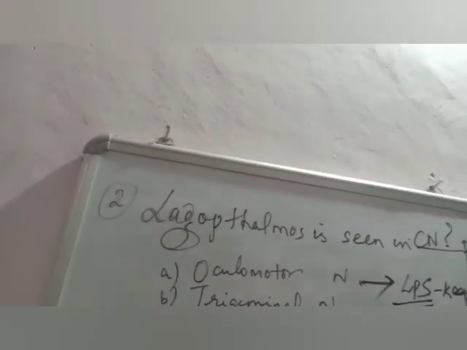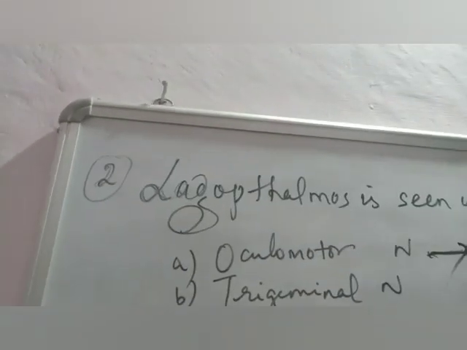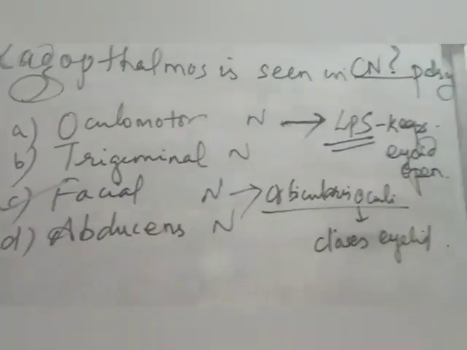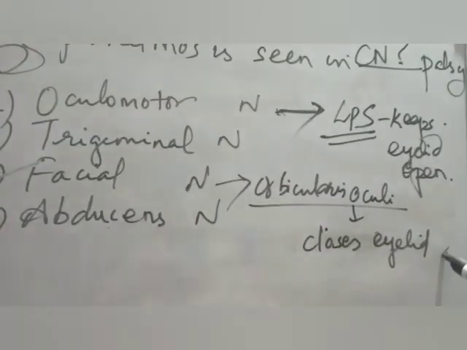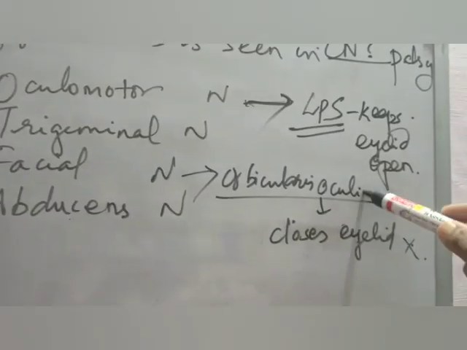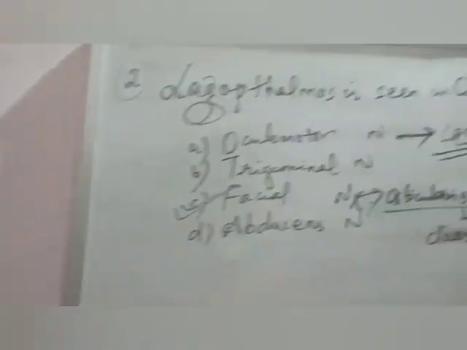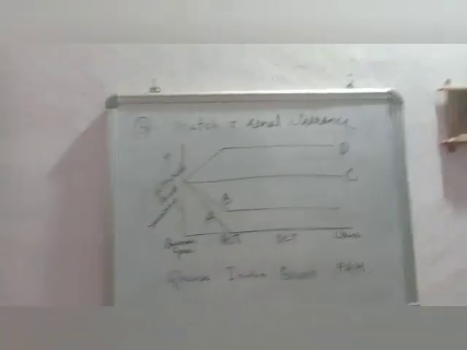So, lagophthalmos: one eye is closed, the normal eye, but the abnormal eye is not able to close. You cannot close the eyelid. What will be damaged? You cannot close the eyelid if orbicularis oculi is not working, which means your facial nerve is not working. Therefore, the answer is facial nerve palsy. This is your third question.